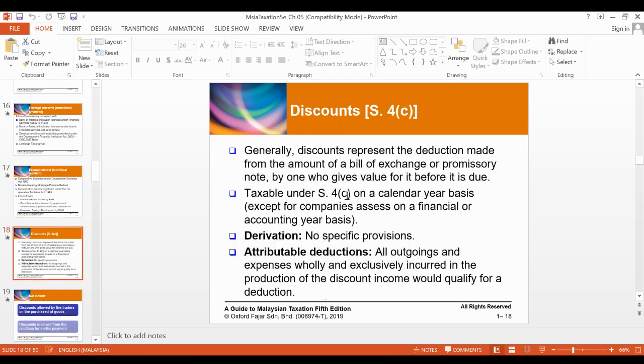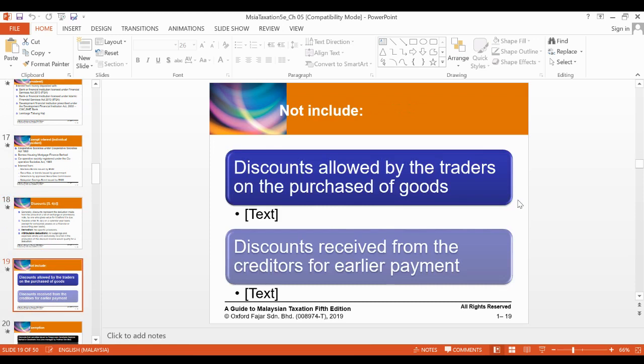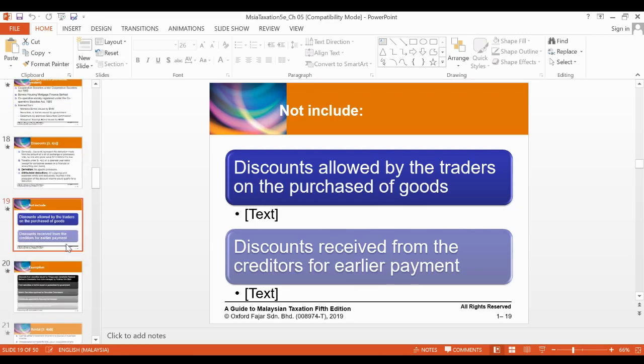All right. So the third element under Section 4C is actually discount. And discount represents the deduction made from the amount of a bill of exchange and taxable under Section 4C. Also, the attributable deductions are all outgoings and expenses wholly and exclusively incurred. But you must remember the discount does not include the discount allowed by the traders on the purchase of goods or the discount received from the creditors for early payment. So we are not talking about the trade discount.